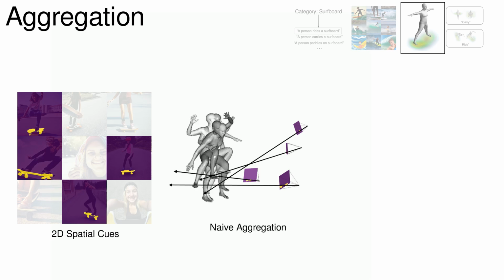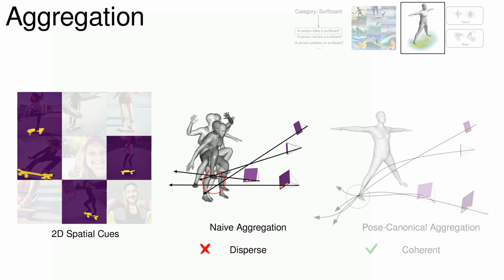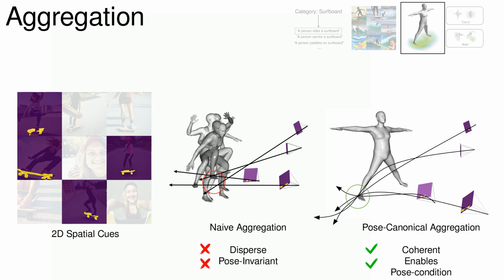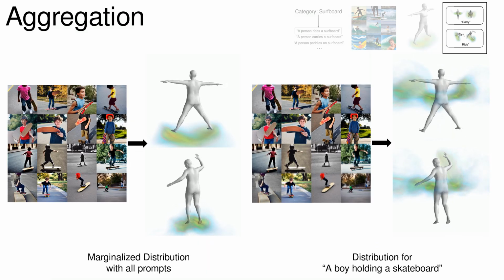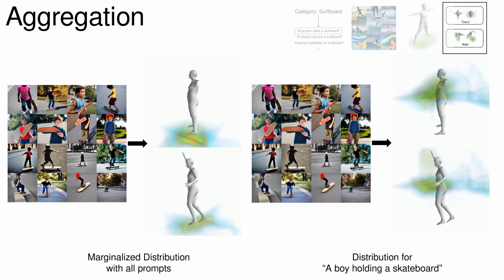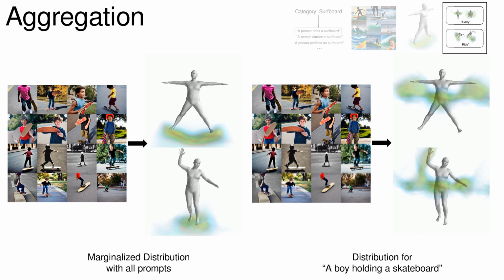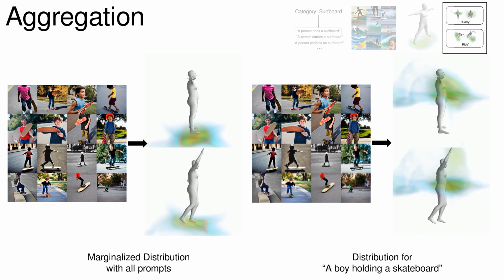However, naive aggregation of 2D cues will lead to dispersed accumulation and cause high variance due to remaining pose diversity. Thus, CORUS chooses to aggregate 2D cues in pose-canonicalized space to assure coherency between rays. By canonicalization, we can also learn pose-conditional distribution. By cleverly selecting the images to aggregate, we can infer the distribution per semantics of HOI type.